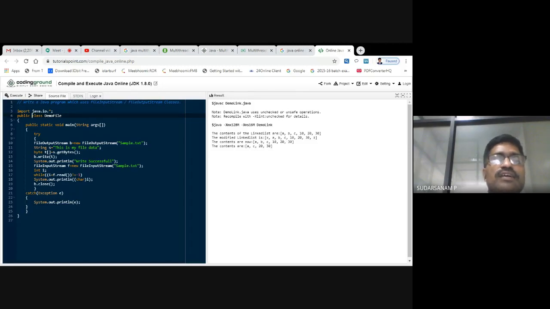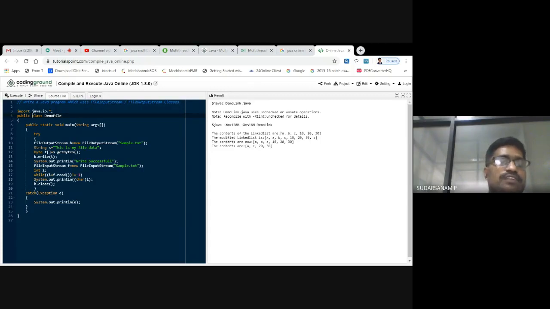That s is the object here. s.getBytes() of this one will be converted to bytes so that it will be stored here, and that stored value you are copying into that particular file. That is nothing but writing into the file.